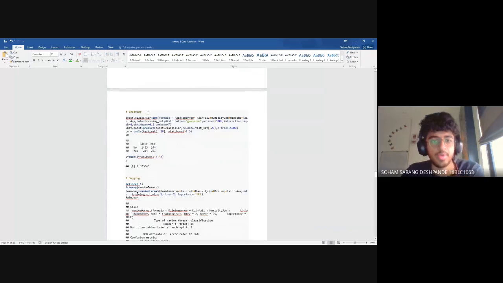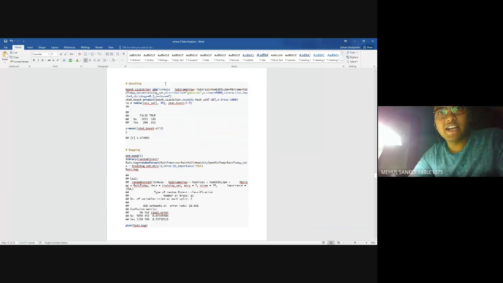Now Mehul will tell you about bagging and boosting. So next I performed boosting, and as you can see, in boosting I use the GBM function, which is the gradient boost function. Here I've set rain tomorrow to be dependent on all these factors: rainfall, humidity at 3, min temperature, and all. Next you can see that I've set the number of trees to 5,000 and the shrinkage to 0.2. What this will do is basically prevent overfitting. Next, I have plotted the confusion matrix here, as you can see.